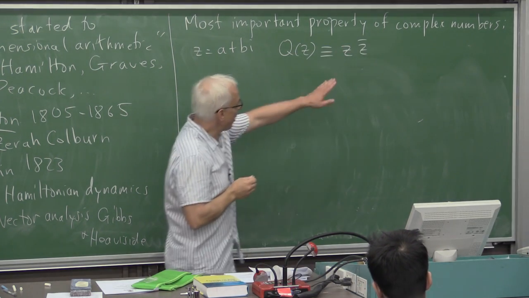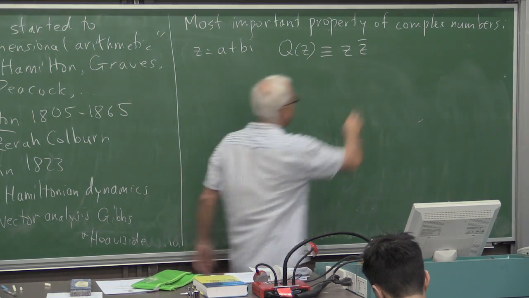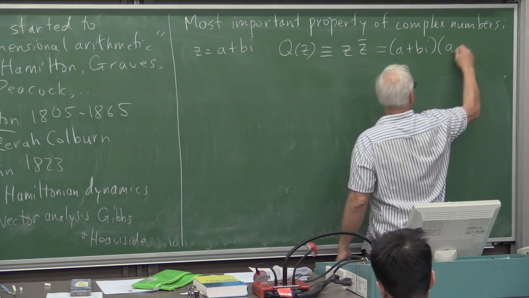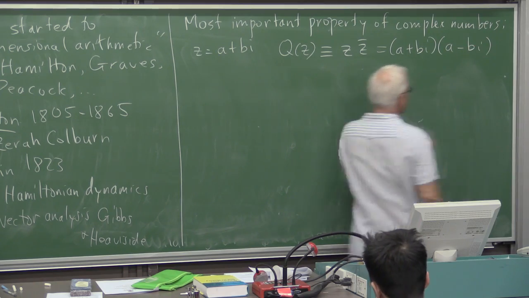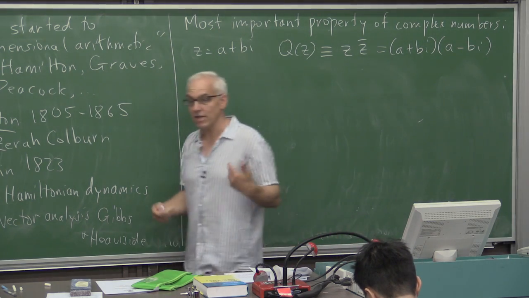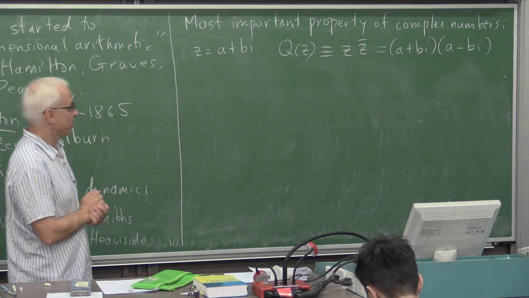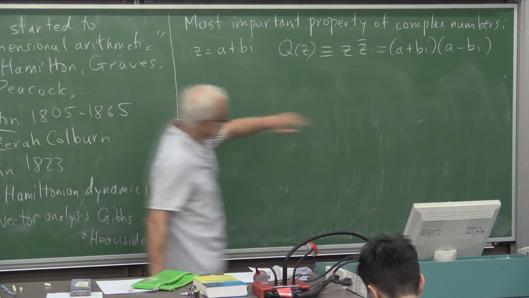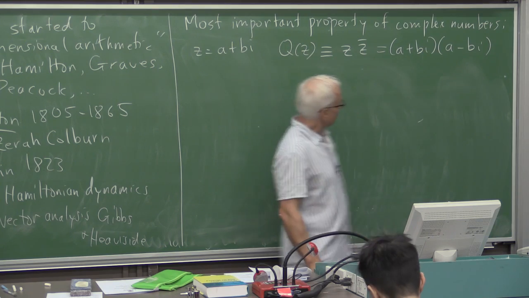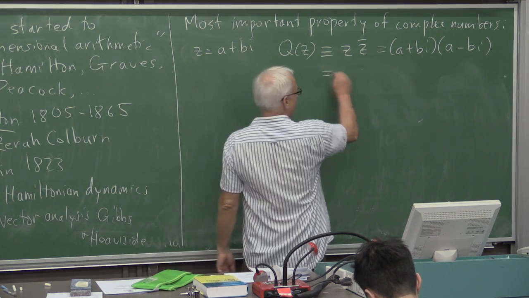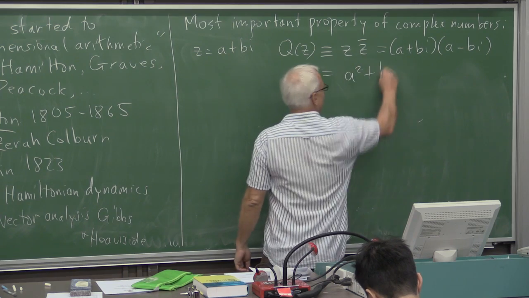Here z bar is the complex conjugate of a plus bi, so this is a plus bi times a minus bi. It's what you get when you negate the imaginary component. This is then a difference of squares, and you just multiply it out using the fact that i squared is equal to minus 1, and you get a squared plus b squared.